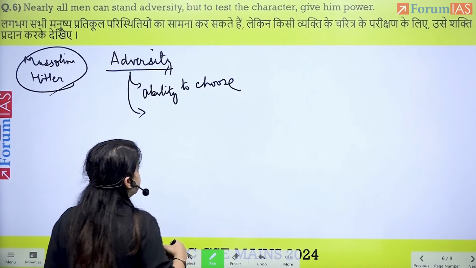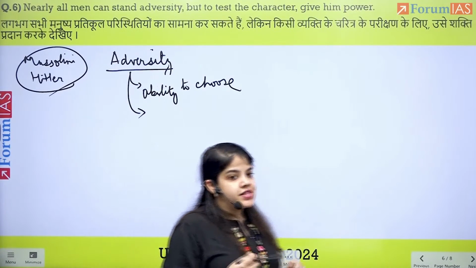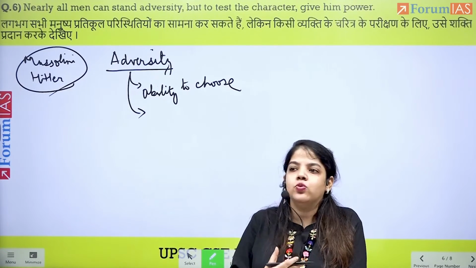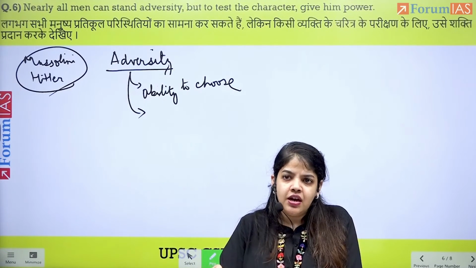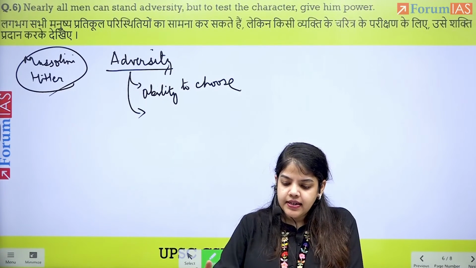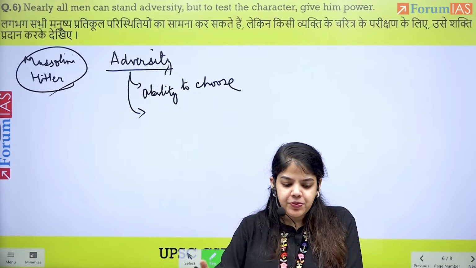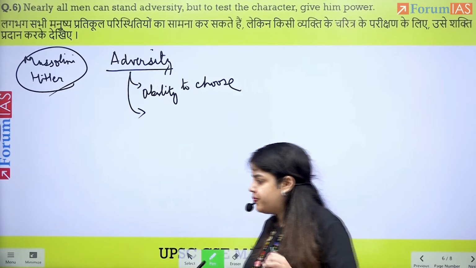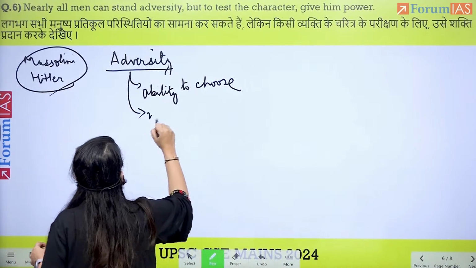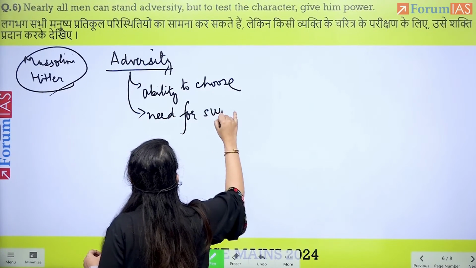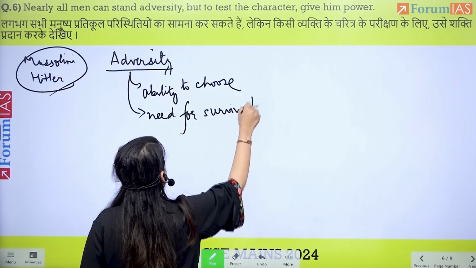The ability to choose gives us a need for survival. We want to survive and we try to find the best solution out of a problem. That's what an adversity is. But is it always going to be that? No, it's not always true. Is it always going to be that there is adversity?